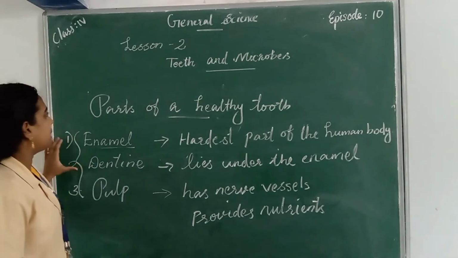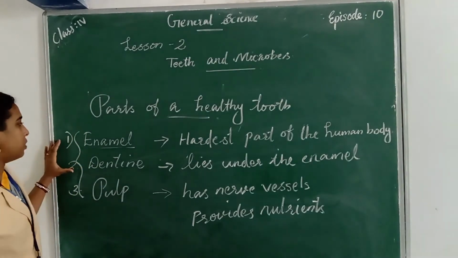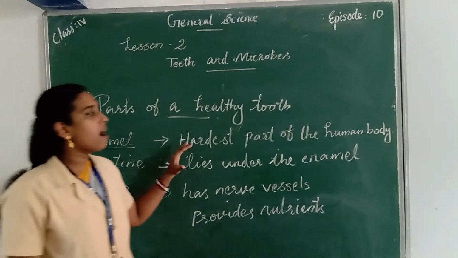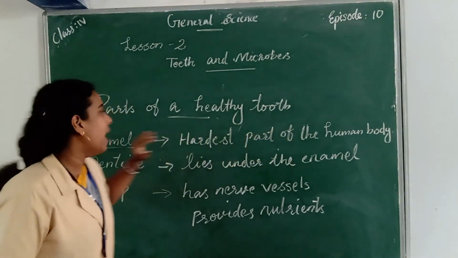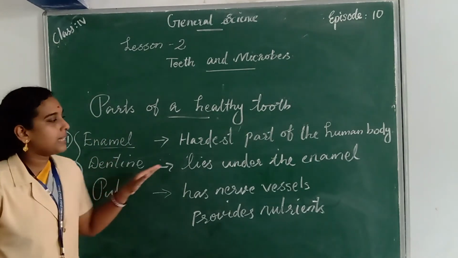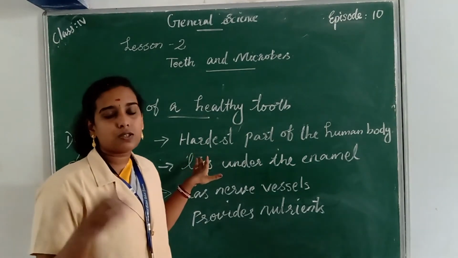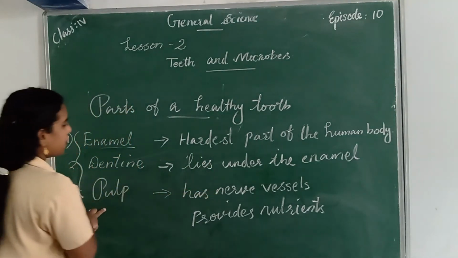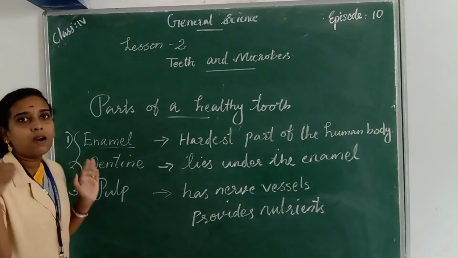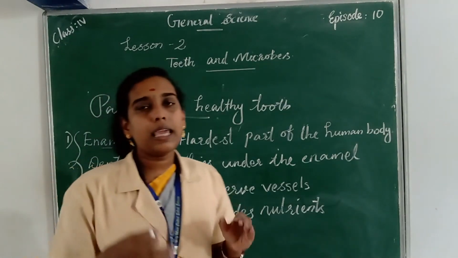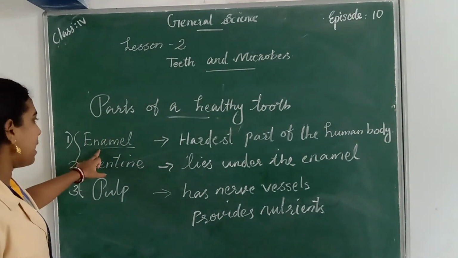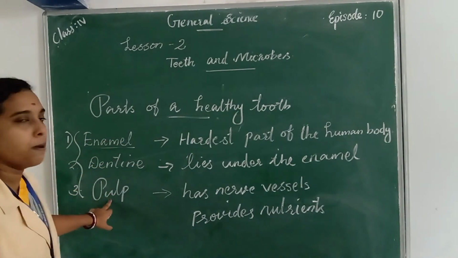So these are the three parts of a healthy tooth: enamel, dentin and pulp. Enamel is the hardest part of the human body and it is the white portion in our tooth. Dentin lies under the enamel and it is not so hard. Pulp has nerve vessels, it provides nutrients, and it also has nerves. So which are the three parts of a healthy tooth? Enamel, dentin and pulp.